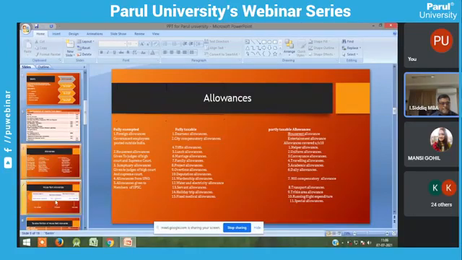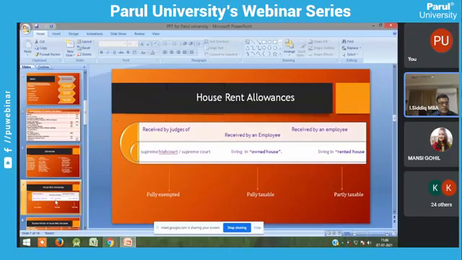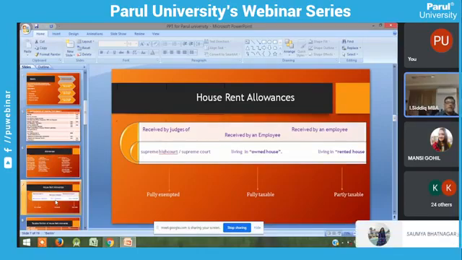Okay, next we are going to see, in partly taxable allowances, only three allowances that you have to remember always. The first one is house rent allowance. Again, it can be classified into three. This allowance is received by the judges of Supreme Court and High Court. It is fully exempted, as we have already seen in the previous slide.